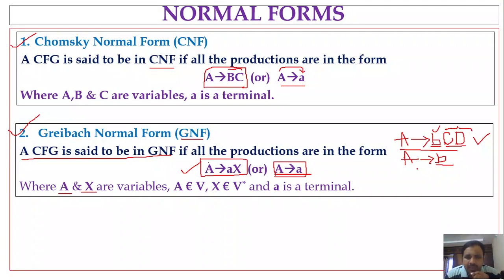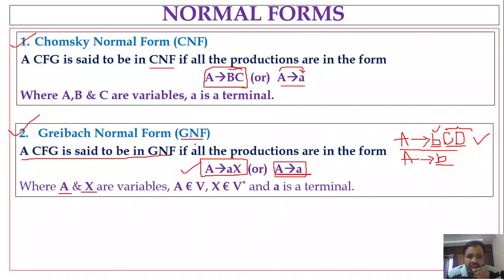If you compare this with the Chomsky normal form, in Chomsky normal form we don't have terminal and variable combinations in the production rule. Either you have two variables in the body of the production, or one terminal in the body of the production in CNF.